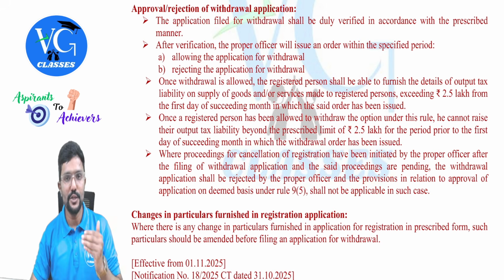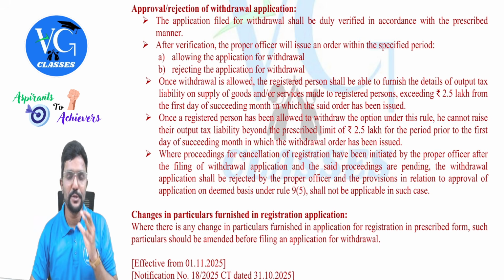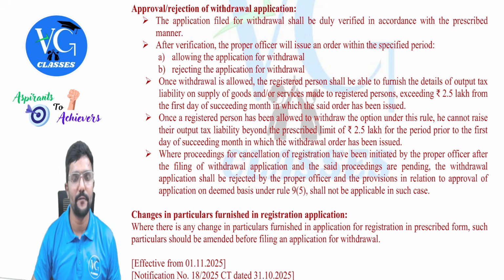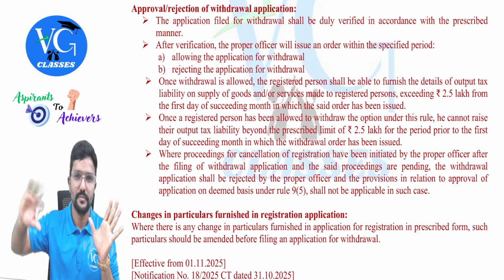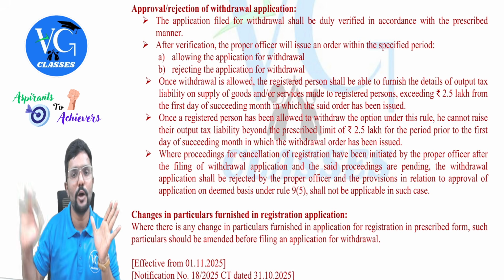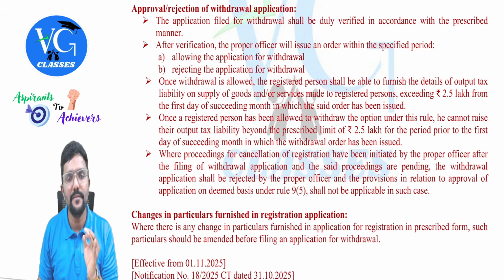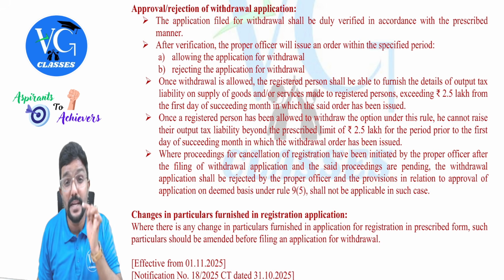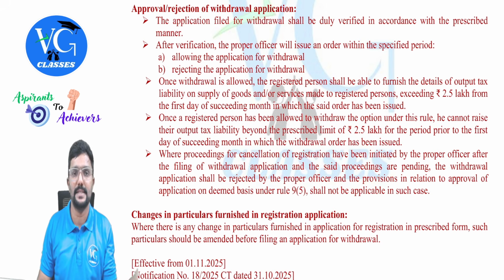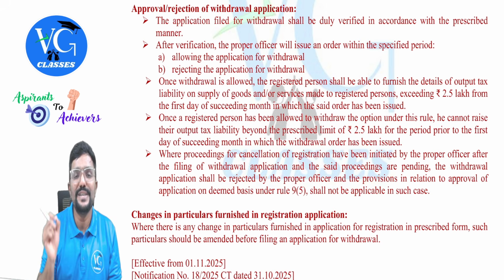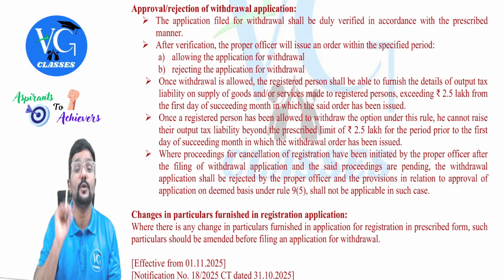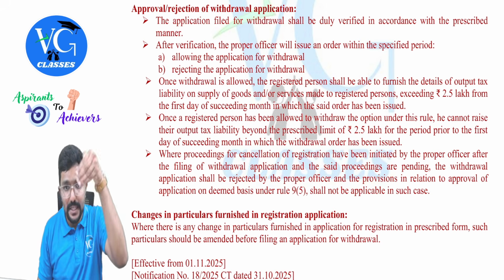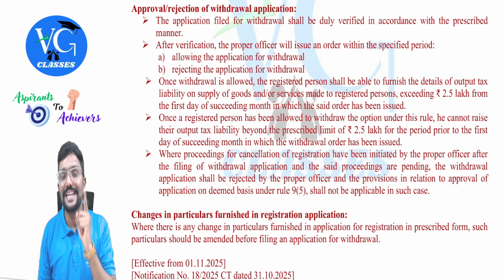For example, assume you are moving out of this option in the month of December. In the month of December, your registration will continue, but not under this option. You will be a registered person under the normal procedure. From January, can your output tax liability in a month be more than 2.5 lakh? Yes. But can your output tax liability for December or November or October be more than 2.5 lakh? No, not possible. When you are under this option, your monthly output tax liability cannot be more than 2.5 lakh.